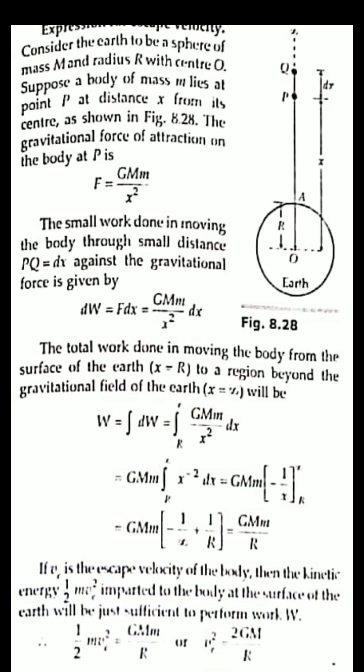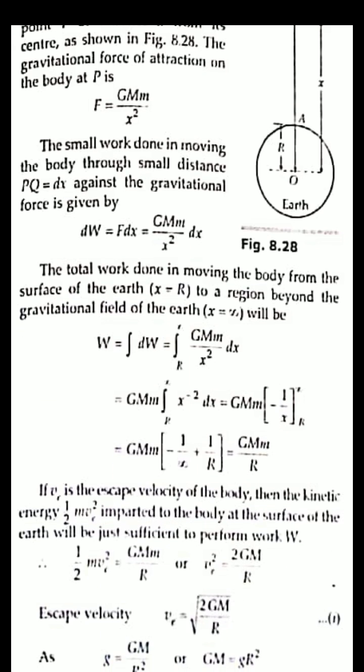So W equals integration of dW, integration from R to infinity of GMm by x square into dx. After solving this, we get GMm by R, just opposite to the potential energy. In potential energy, we get minus GMm by small r, and here GMm by capital R. This is the work done.